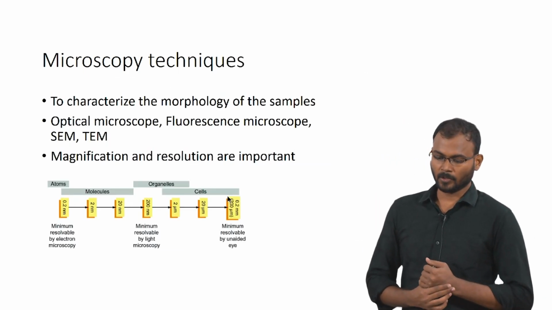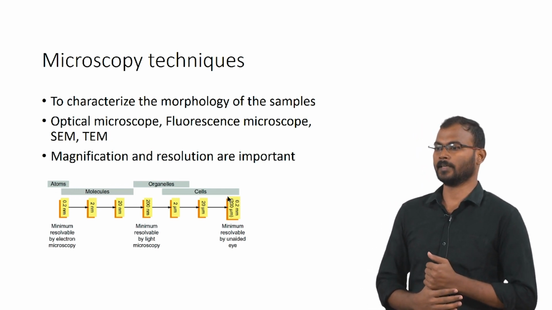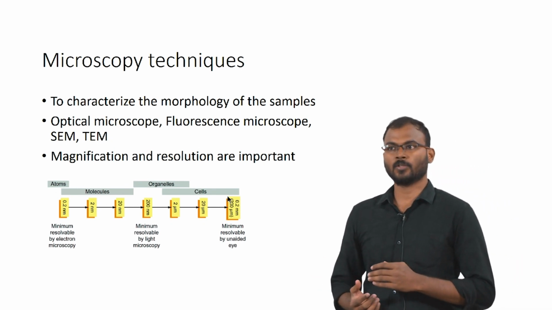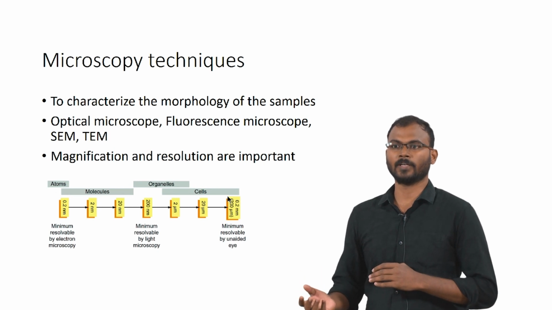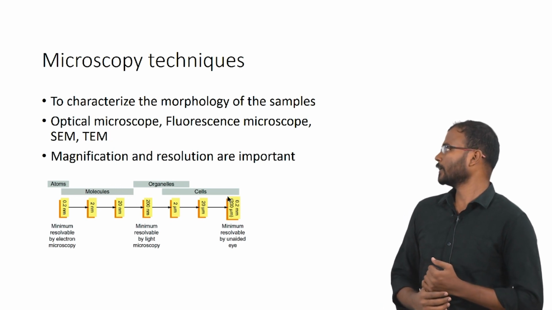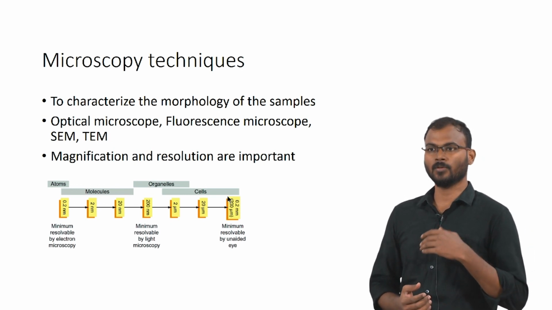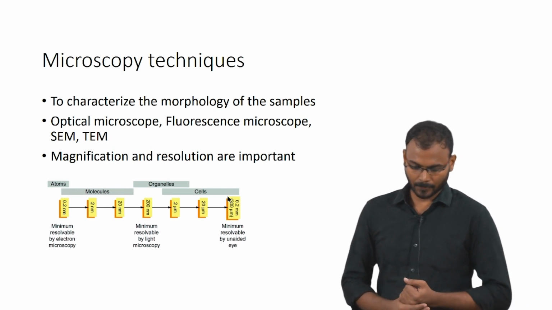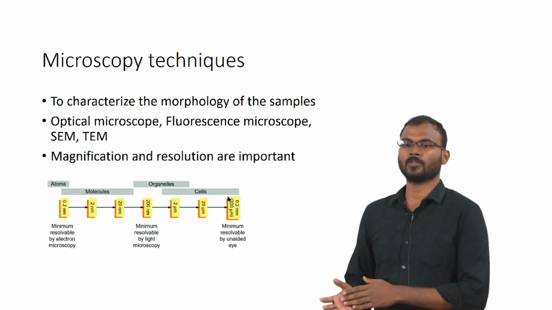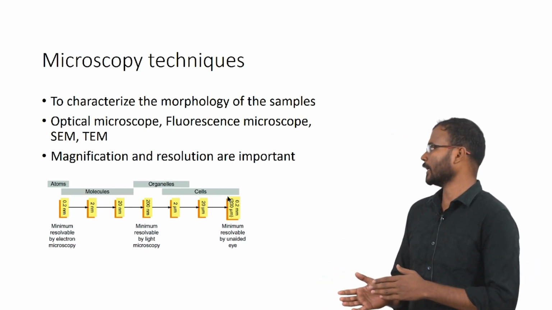So, coming to microscopic techniques, they also come under surface characterization techniques, but they have wide applications. Fluorescent microscopes can see how the organelles and the nucleus look inside the cells. Then the transmission electron microscope will look inside the material, not only at the surface. To find out the morphology we primarily use microscopic techniques, and each of them has a different depth and different resolution it can go up to.